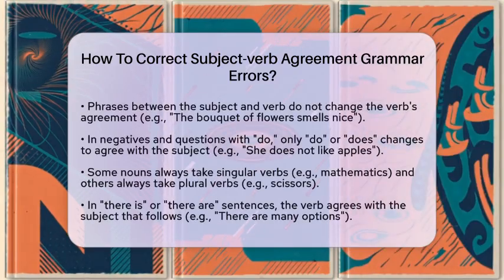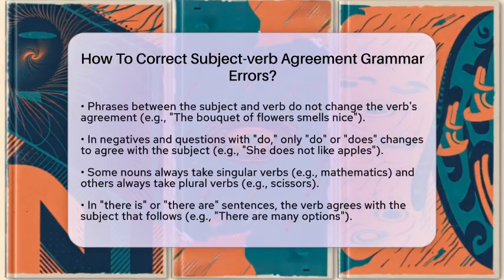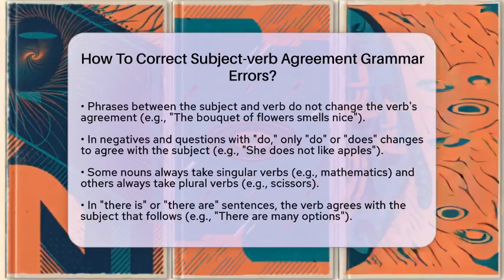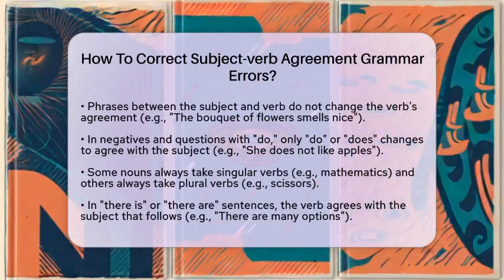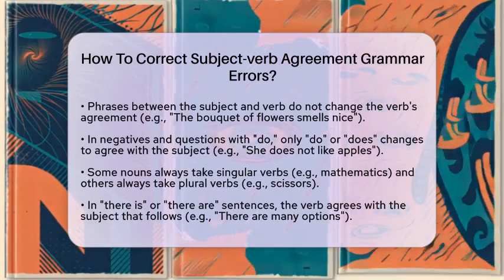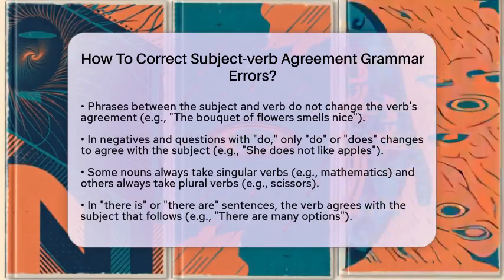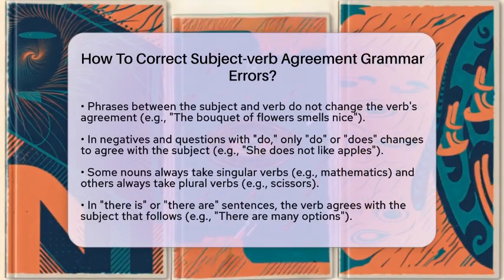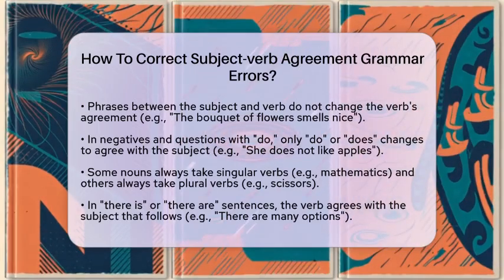There are additional points to consider. In present tense negatives and questions using do, only the auxiliary verb do or does changes to agree with the subject, while the main verb stays in its base form. For example, she does not like apples, or do they know the answer?